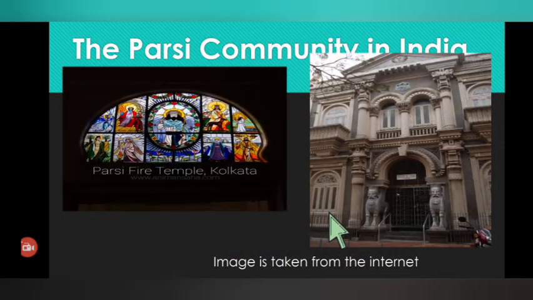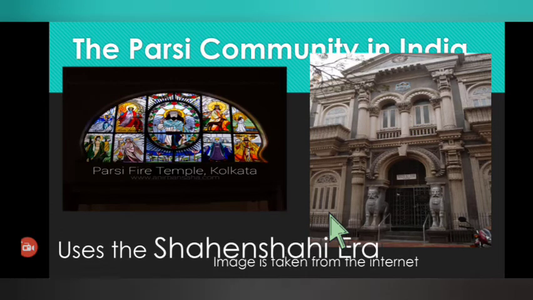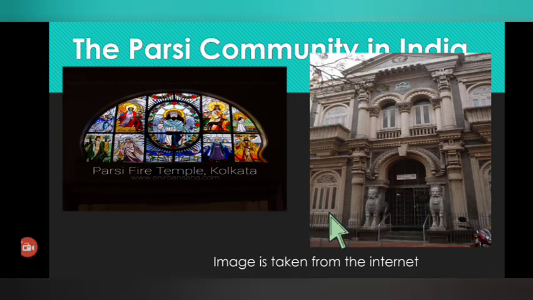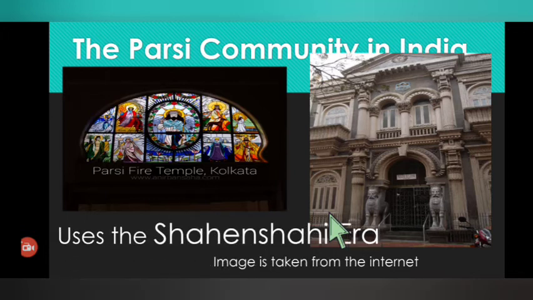The Parsi community in India uses the Shahanshahi era.